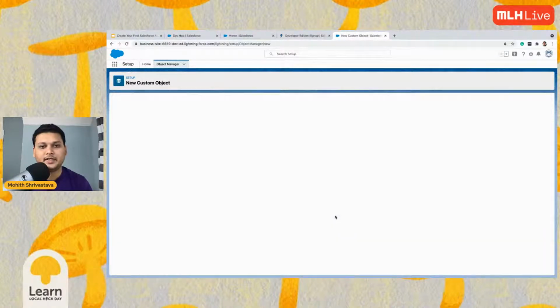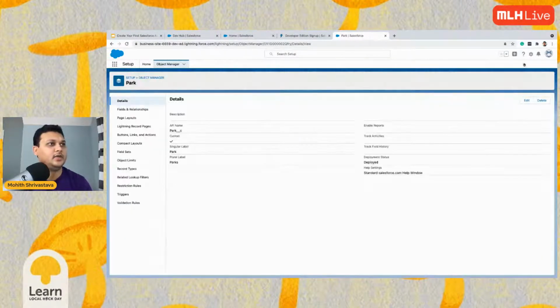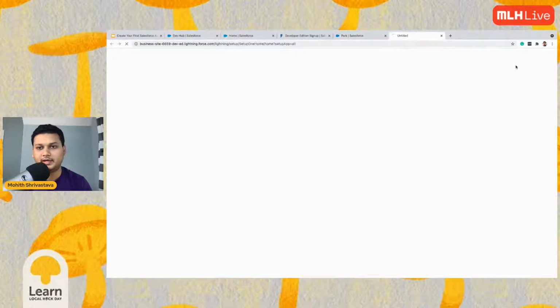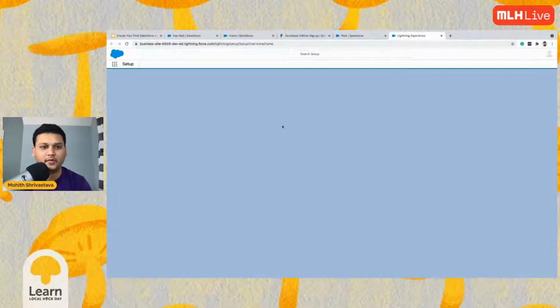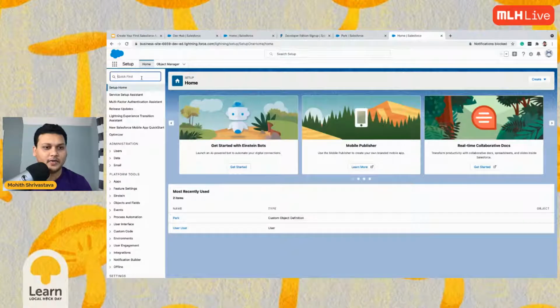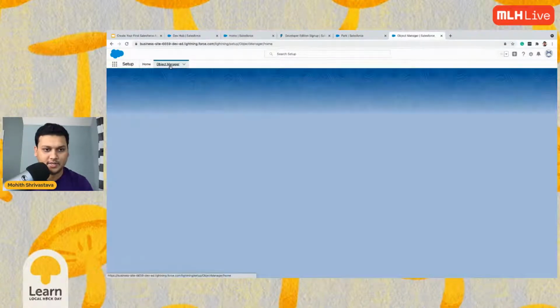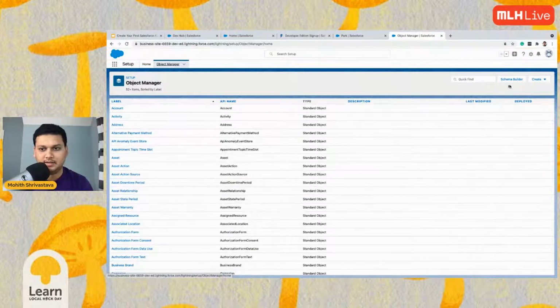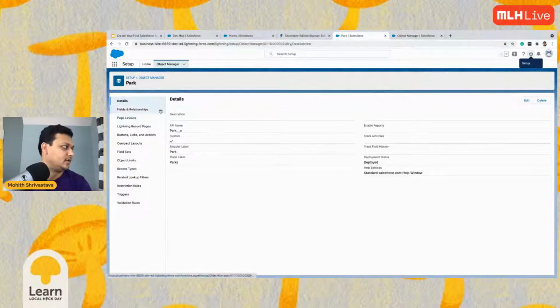So creation of the custom object, pretty simple. All that you need to do is here at the top, just go to Setup. That takes you to an admin mode. In this setup, quick find for object, or you can even click this Object Manager tab and then click on Create Custom Object. That will create the custom object for you. So we created a custom object called park.